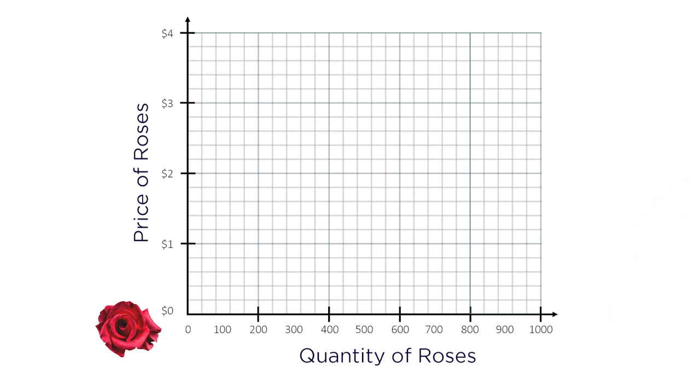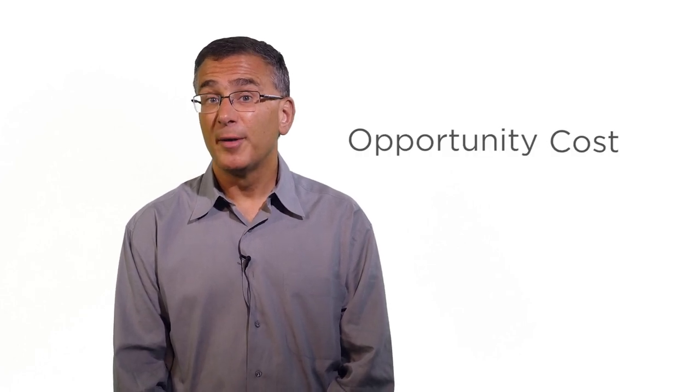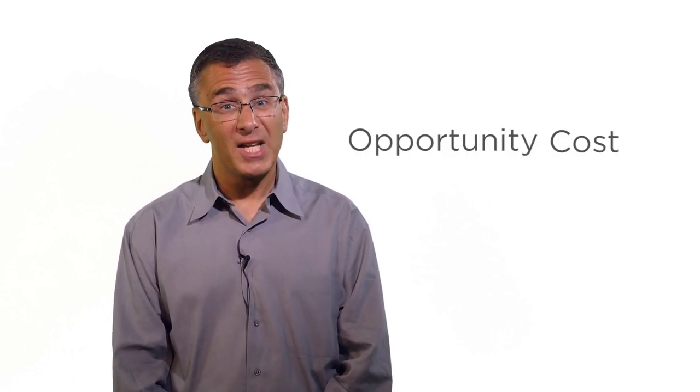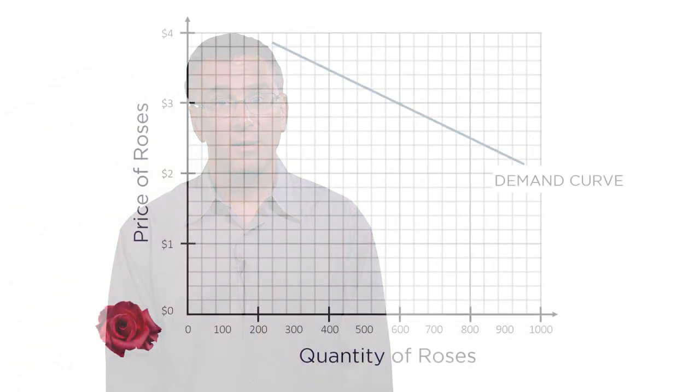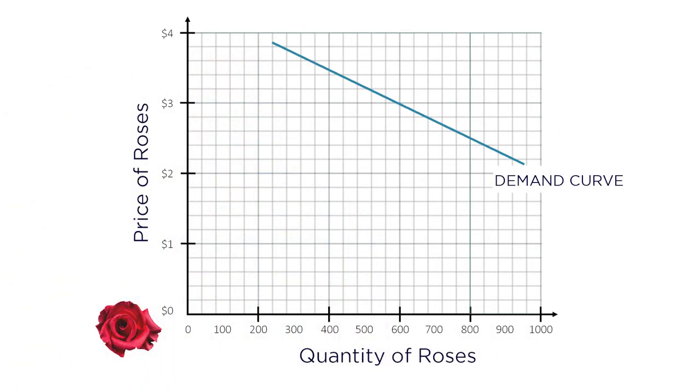The demand curve represents the relationship between price and quantity from the consumer's perspective. It reflects the consumer's willingness to pay for an additional unit of the good. As the price of the good goes up, they want to buy less of that good. We call this the law of demand. Now, why should this be? Well, think back to the concept of opportunity costs. The more expensive something is, the more you have to give up to purchase it, so the less you want it. This means the demand curve is downward sloping. Higher prices lead to lesser quantities demanded by consumers.